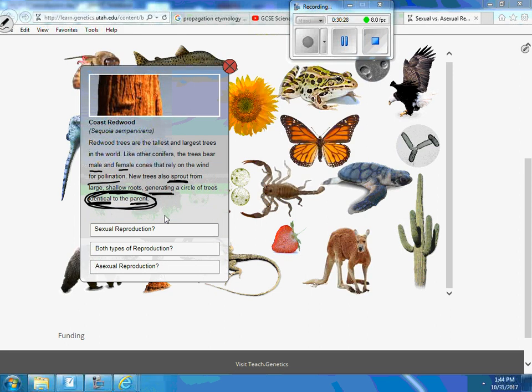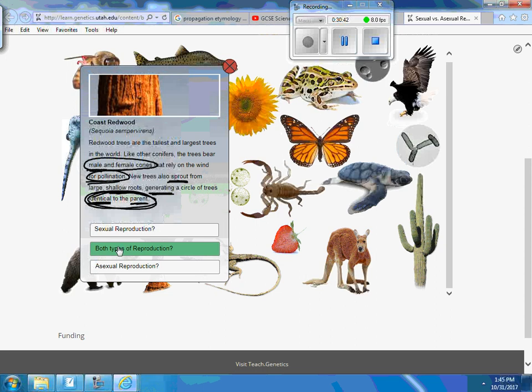Identical to the parent, but is it only asexual? Vincent. No, because they can also do what? Pollinate, male and female cones. So what do you think the answer is? Both types of reproduction. You have this paper. It's extra credit. You have to prove, highlight the reasons, and answer them. You may go to your next class.